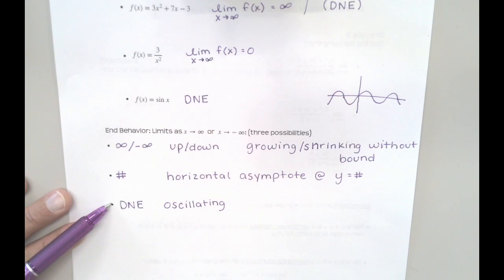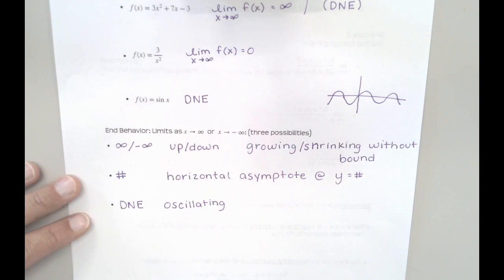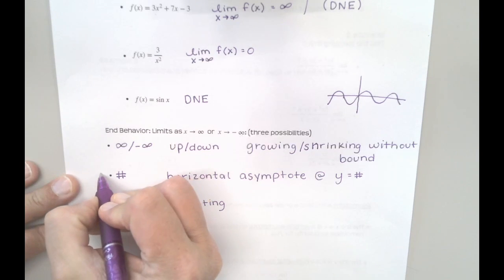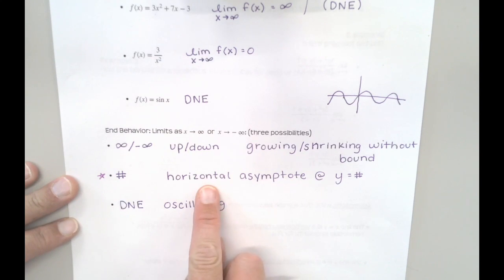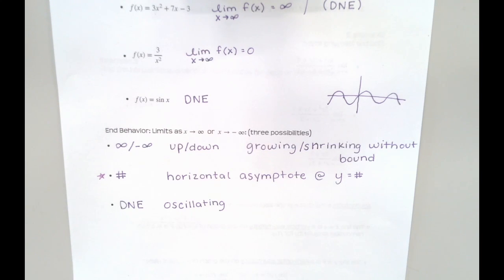These are interesting, but there's not very many of them. There's only a couple that are going to come out as a true, hey, we couldn't find a limit if we tried. And so a lot of our focus today is going to be on these ones that do have a specific limit. They're approaching a number, and then that number gives us an asymptote. So we're going to spend a little more time talking about the limit piece before we get to asymptotes, but that is our main goal for today.